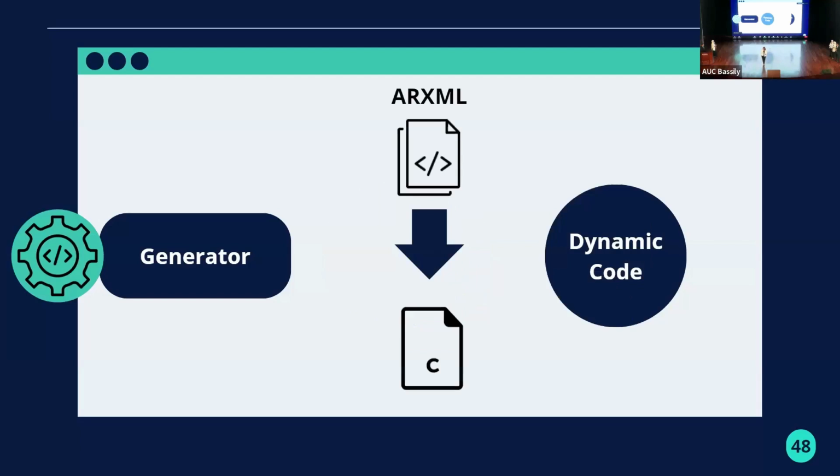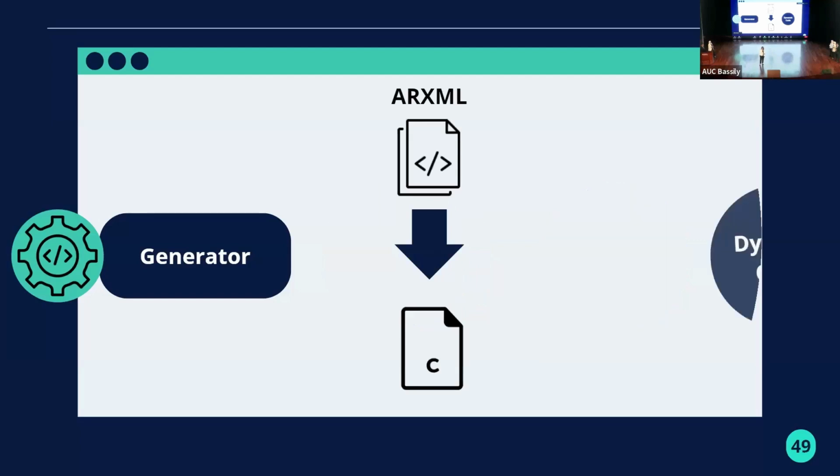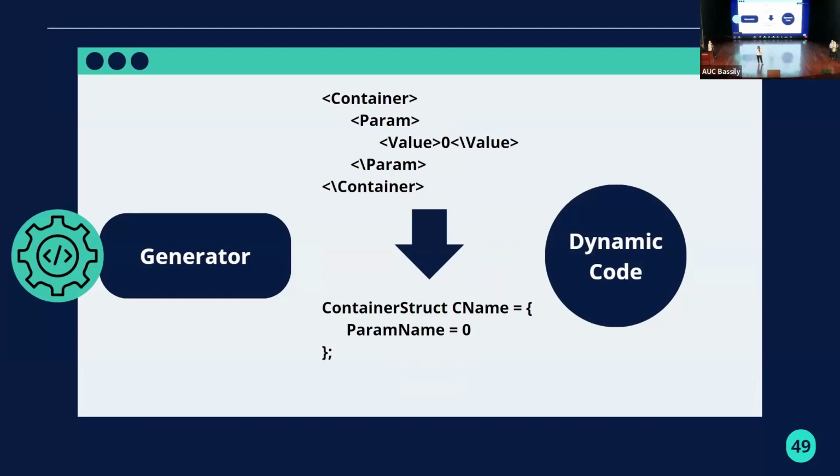And we are doing here a conversion from the ARXML configurations into C code. This is done by a Python script that preserves the containers and parameters hierarchy tags and converts them to C struct objects for the functions to be called on. And now we have our C code ready to be deployed on CAN Network Manager. Now it's time for the testing part.